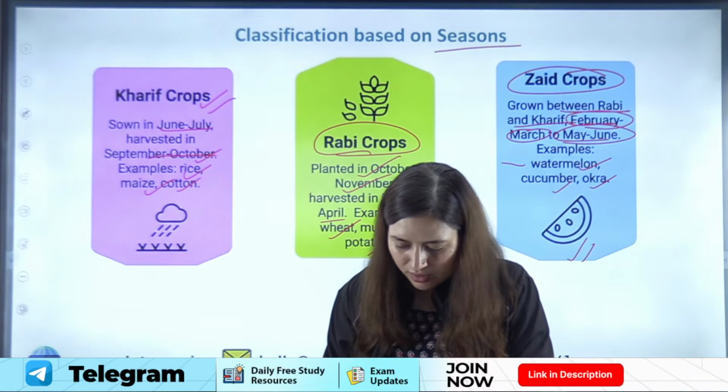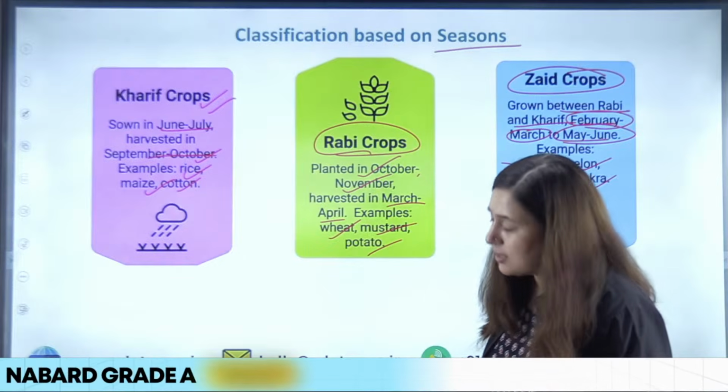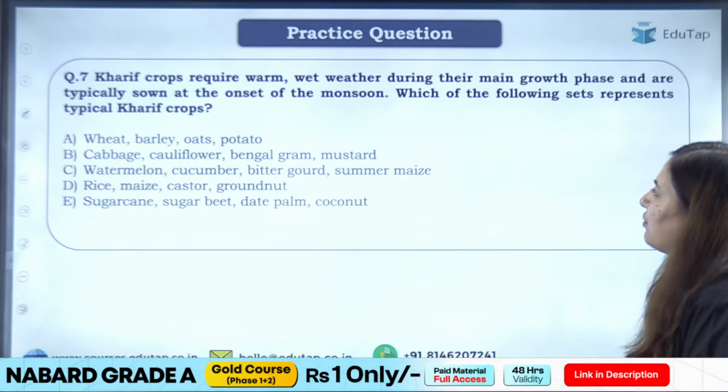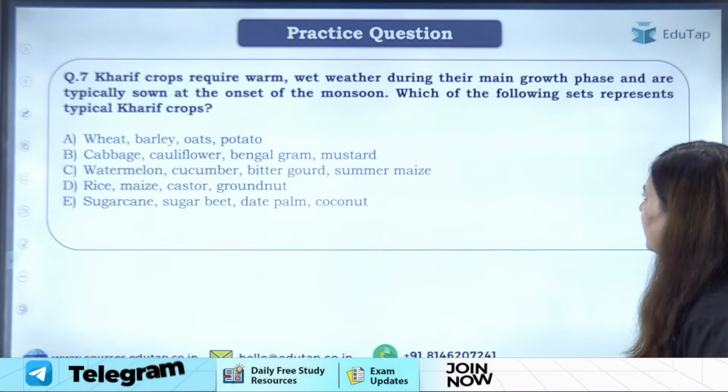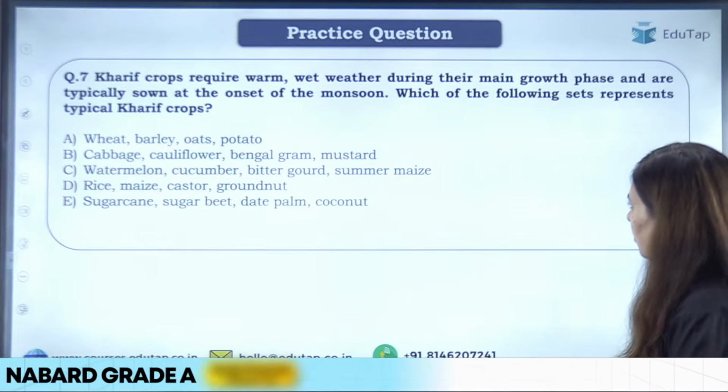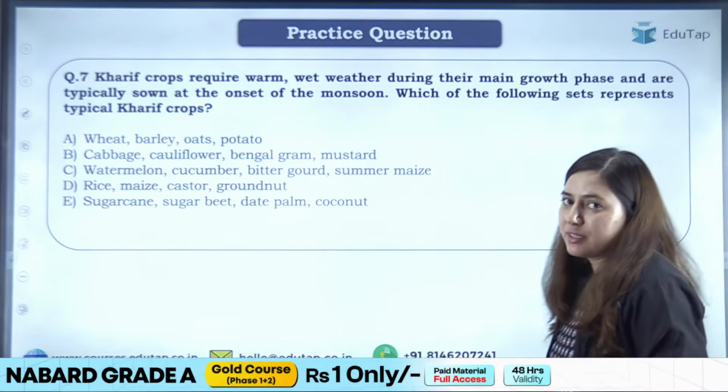Okay. Chalo. Now we have understood this. Let's move ahead to the question. The question says: Kharif crops require warm, wet weather during their main growth phase and are typically sown at the onset of monsoon. Which of the following represent Kharif season crops?